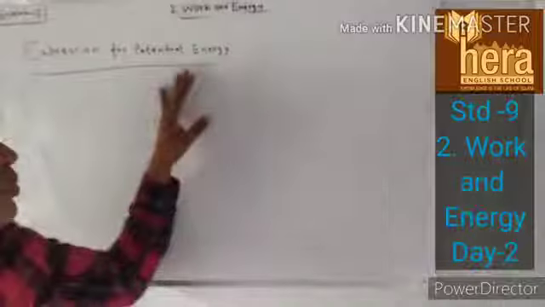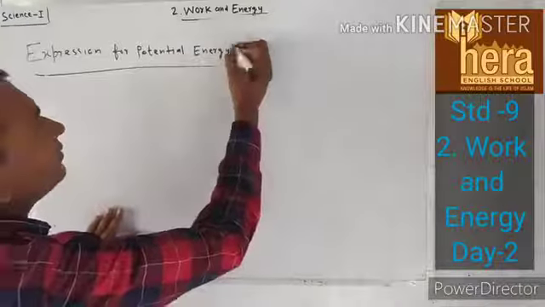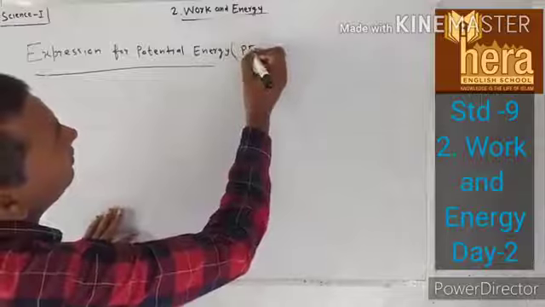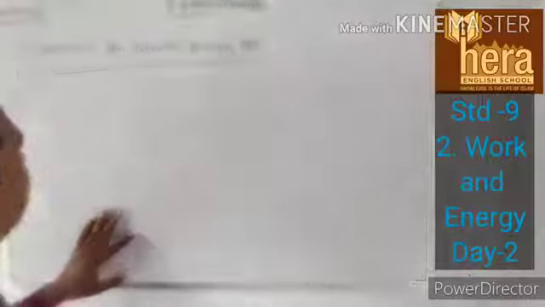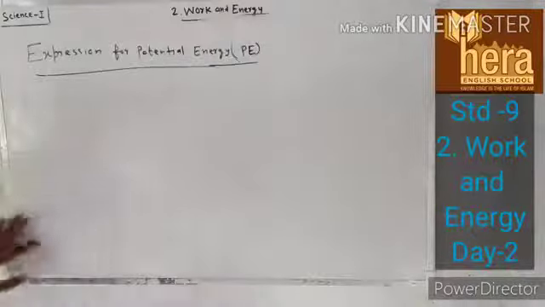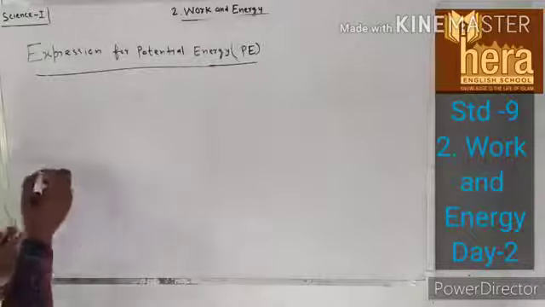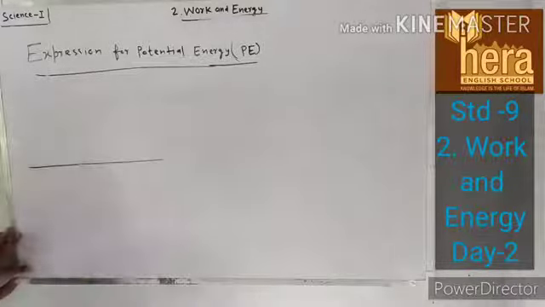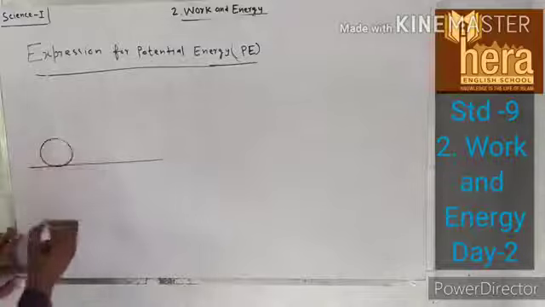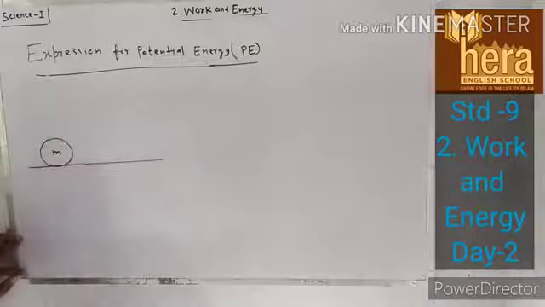So, the expression for potential energy, that is PE. In this case, say this is the ground. Here is an object of mass m.